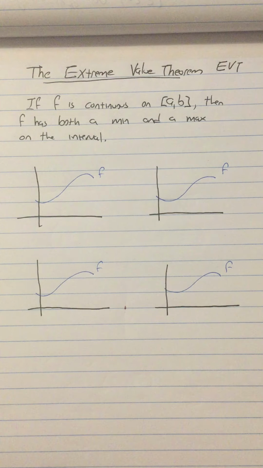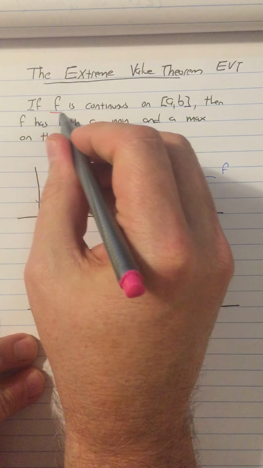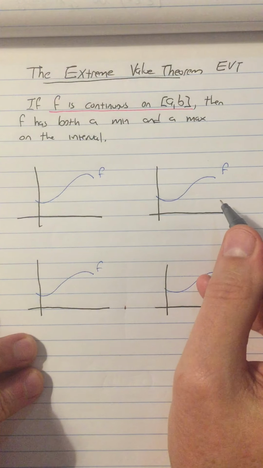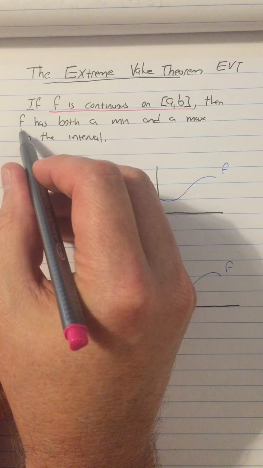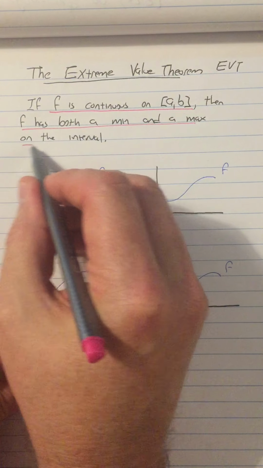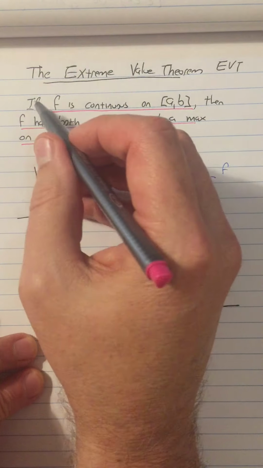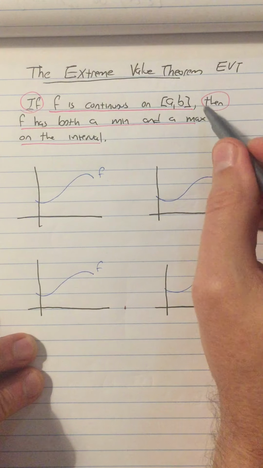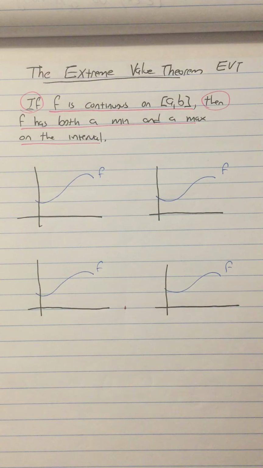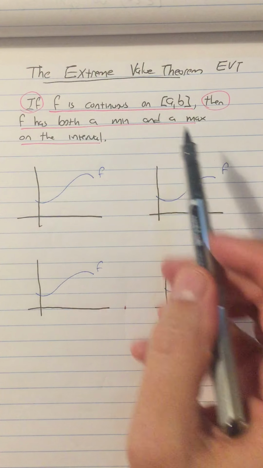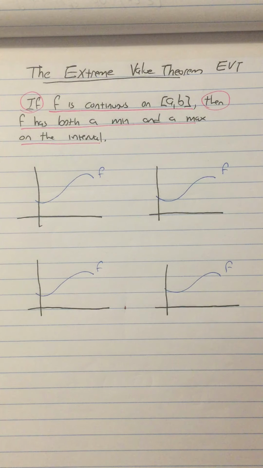So you're going to see that calculus has a lot of different theorems, and what you have to pay attention to is what are the hypotheses of the theorem, and what is the conclusion of the theorem. These hypotheses and conclusion are easily identified by the words if and then. Okay, so the hypotheses are that f has to be continuous on a closed interval AB.